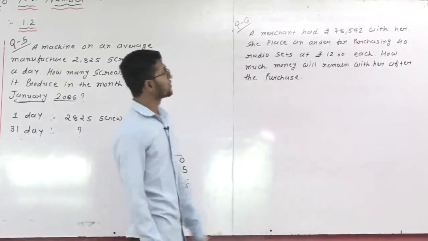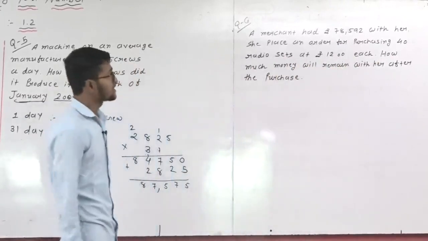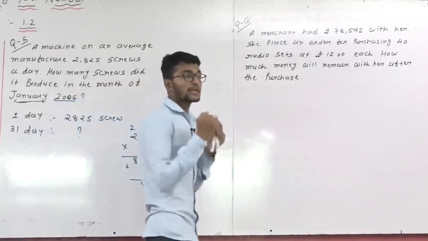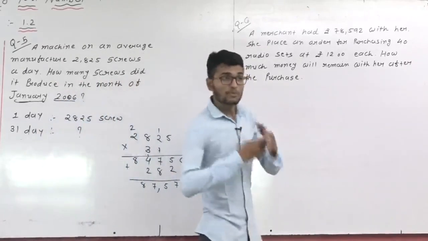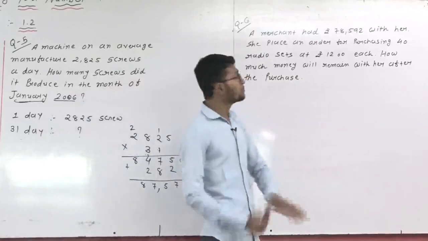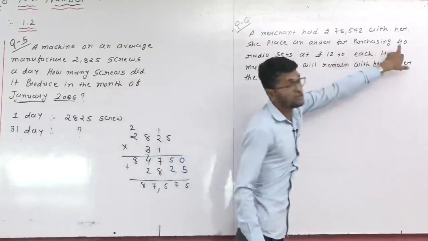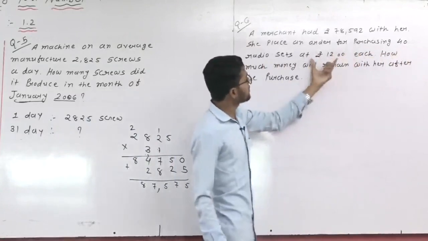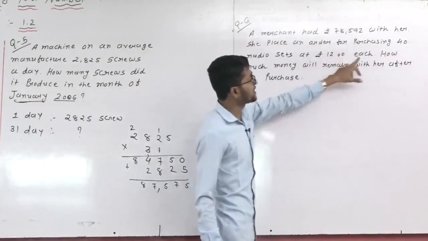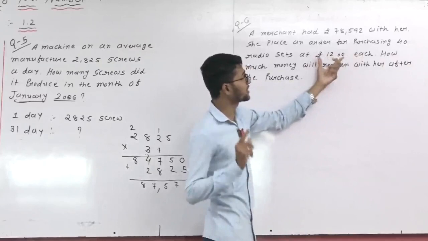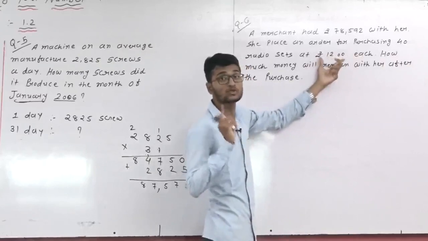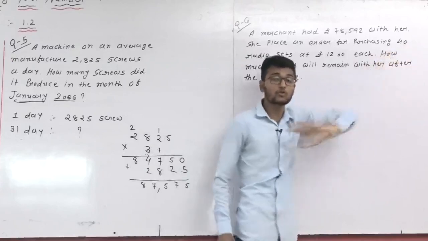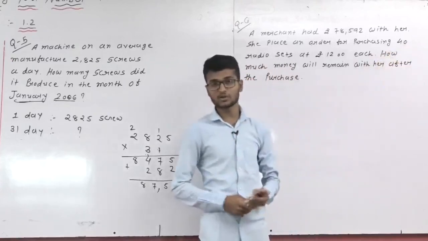It means a merchant is going to purchase radio sets with 78,592 rupees. How many radio sets? 40 radio sets. Here one radio set price is equal to 1,200. But she purchased how many radio sets? 40 radio sets. So the purchasing price of 40 radio sets, we don't know.